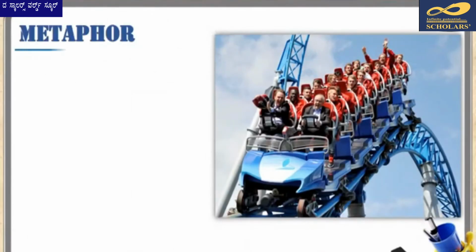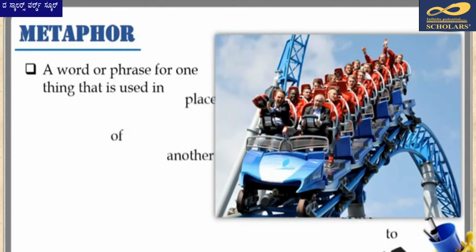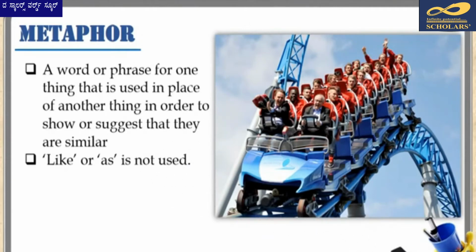Our second figure of speech is a metaphor. A metaphor is a word or phrase for one thing that is used in place of another thing in order to show or suggest that they are similar. In a metaphor, we say that object 1 is object 2. So, it is an implied comparison. The quality or the parameter on which the two objects are being compared is not explicitly stated in a metaphor. So, we will have to think how the two could be similar and then infer the meaning of the metaphor.